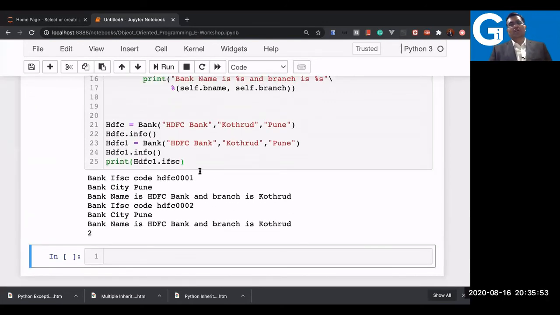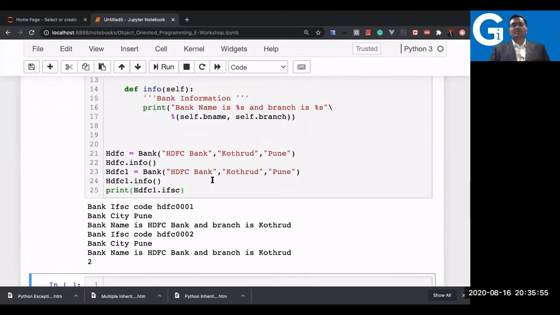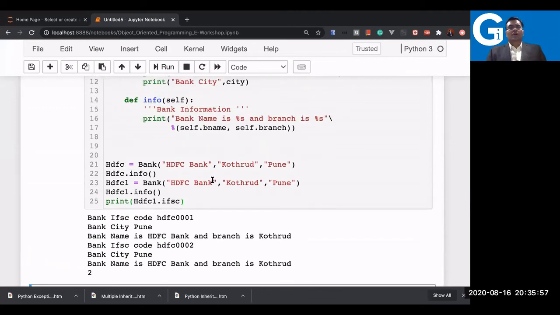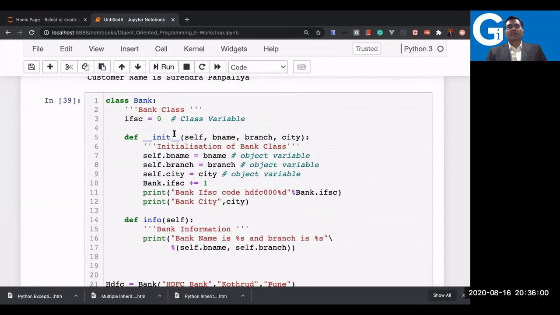So you can see from this example that for a class variable, I don't define any self, nothing. It is defined below the class name, and it is available, with scope directly available to the object. If I had defined IFSC inside the method, it would have been just a local variable. But as I wrote it below the class name, it is a class variable.